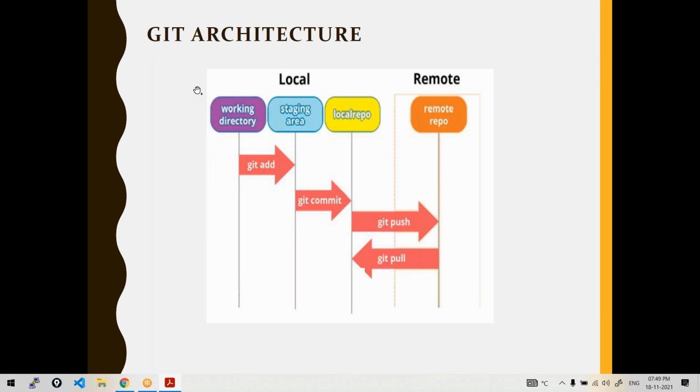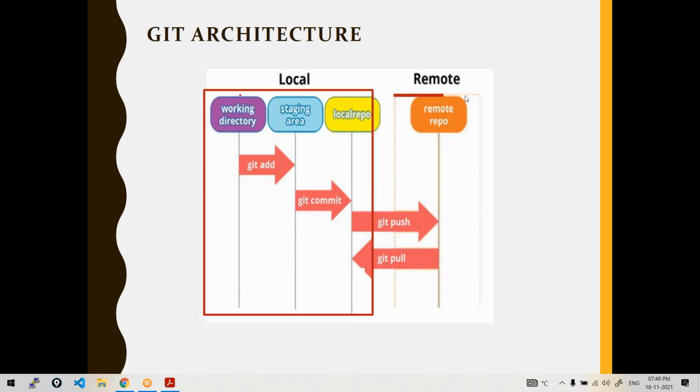Like we discussed just now, Git has two repositories, local repository and remote repository, right? And how is this local repository created? You can create a copy from this remote and create a local repository. And like we were talking, we don't directly work here. You work on some other folder, some other directory called the working directory.